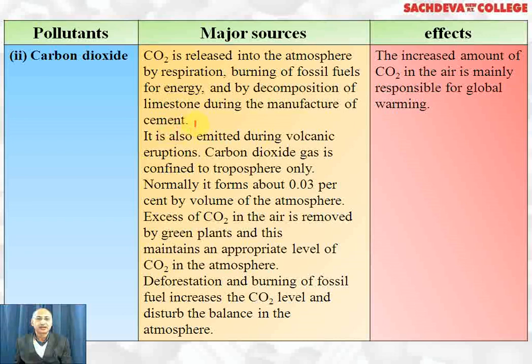It is also obtained by decomposition of limestone, which is an essential raw material for the manufacture of cement. It is also emitted during volcanic eruptions. Carbon dioxide is confined mainly to the troposphere. Its normal concentration is 0.03% by volume in the atmosphere, and excess CO2 is removed by green plants during photosynthesis, but deforestation and burning of fossil fuels increase the CO2 level and disturb the balance of the atmosphere. Mainly it causes global warming because it entraps infrared radiation from the atmosphere and increases the temperature of the earth.